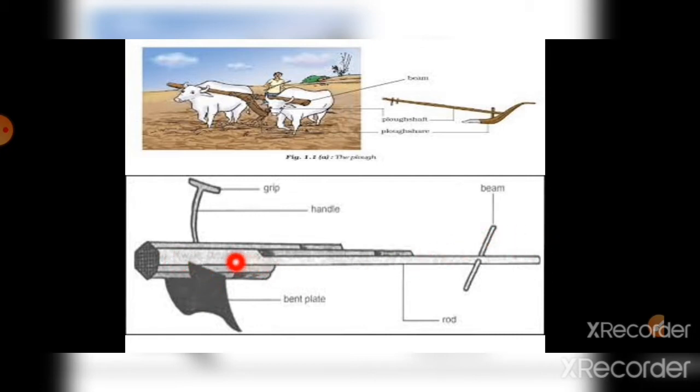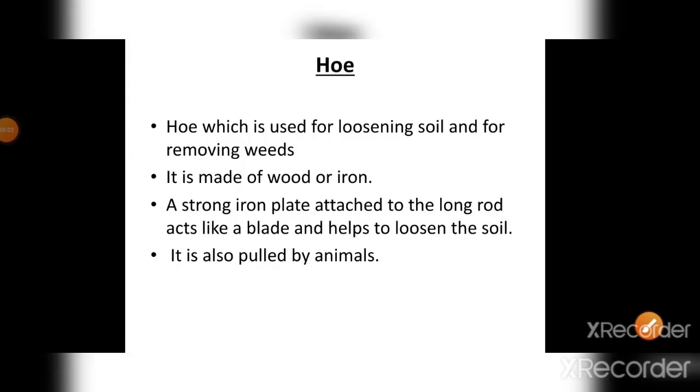The hoe is made of a long log of wood with a thin iron plate. A strong iron plate is attached to the long rod. It acts like a blade and helps to loosen the soil. Sometimes it is also pulled by animals, but mostly it is used by humans.